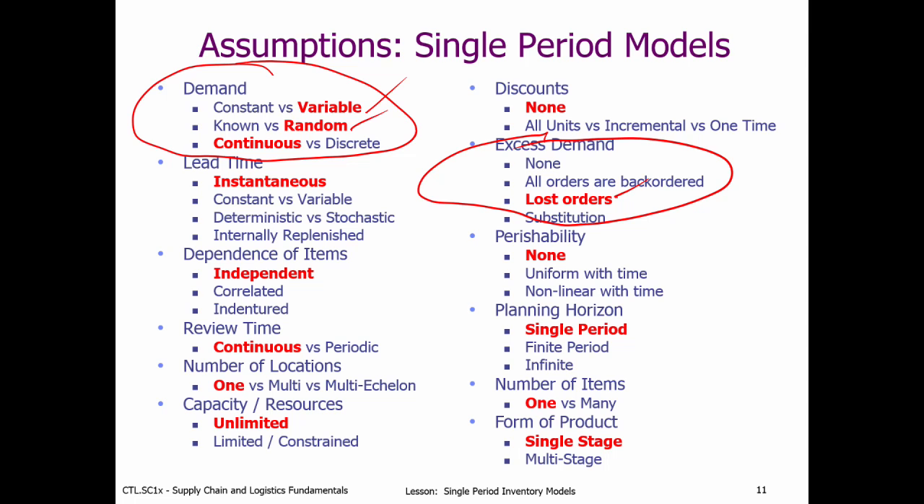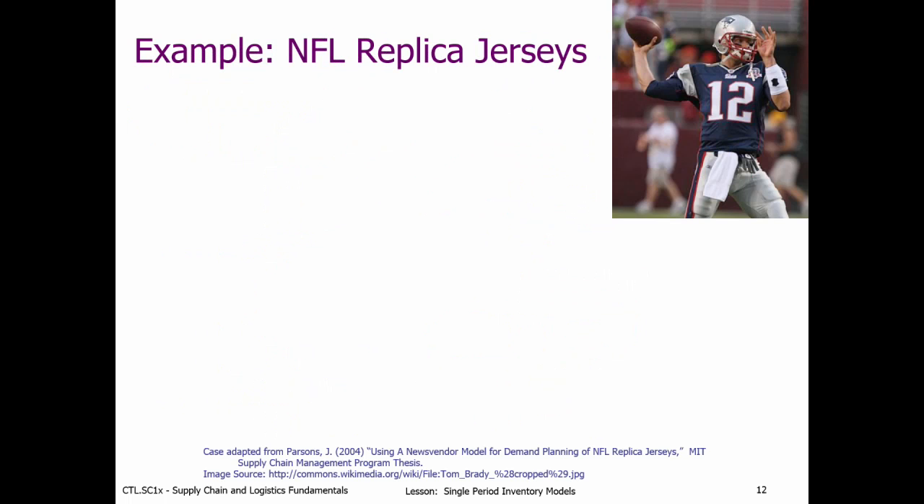And then finally, the big change we're making for this model, the single period, is we're moving away from an infinite planning horizon to one where it's a single period. So my planning is going to be for one selling period where I need to make a decision for how much to order ahead of time, and I cannot replenish within that time period. So this is what's known as the newsvendor problem. And so let's expand on this by working through an example.